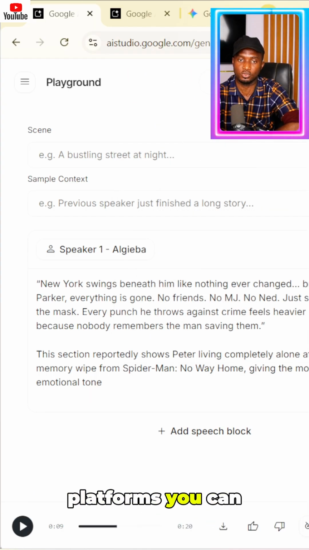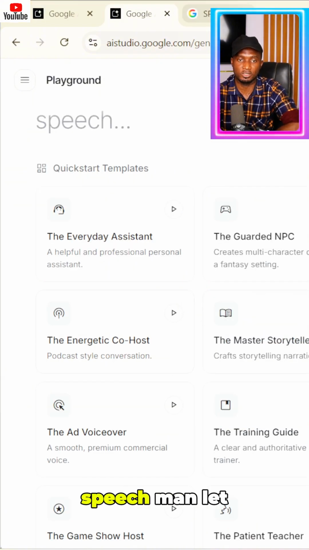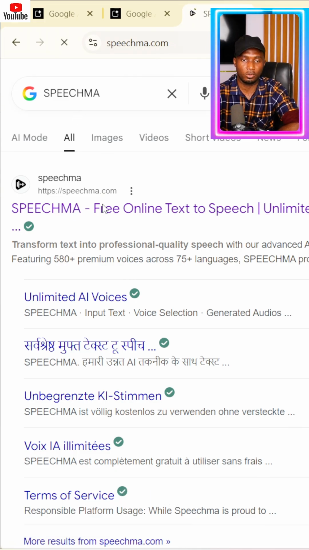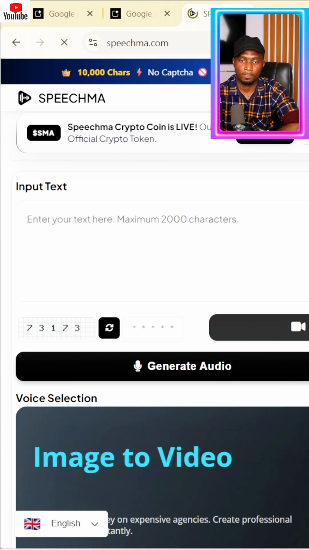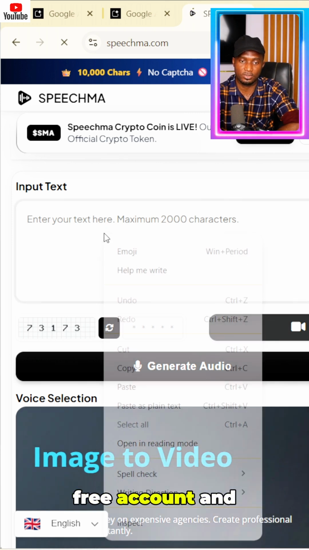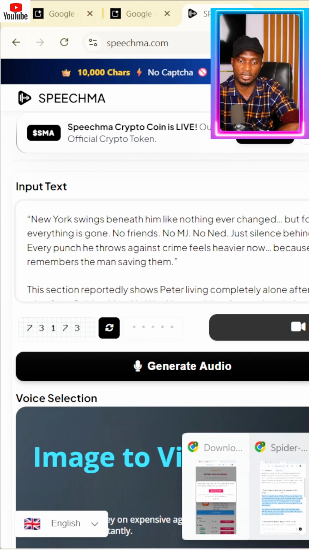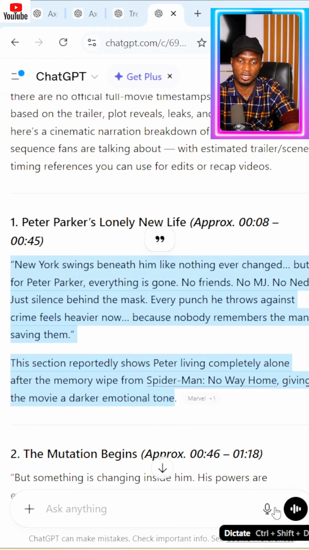Meanwhile, there are other platforms you can use for this voiceover, platforms like Speechma. Let me even show you how this works. Just type Speechma in your browser. It's going to open up this page. You sign up for a free account, and right here you paste your script that you got from ChatGPT.